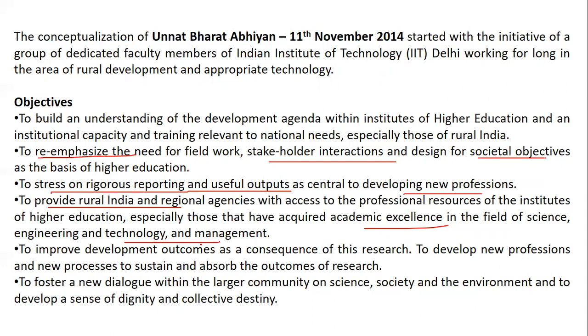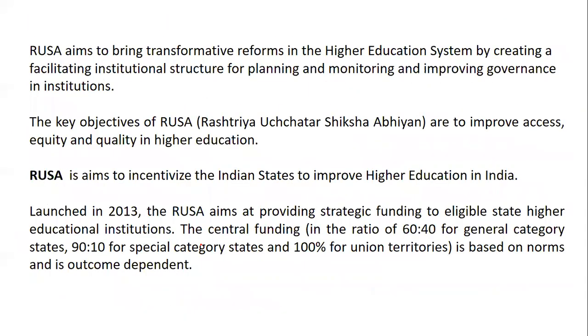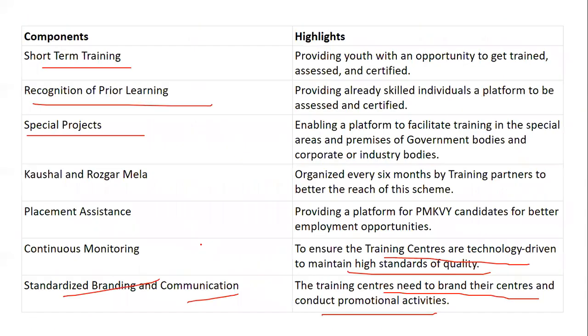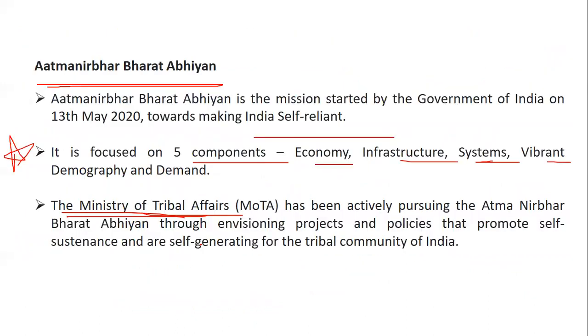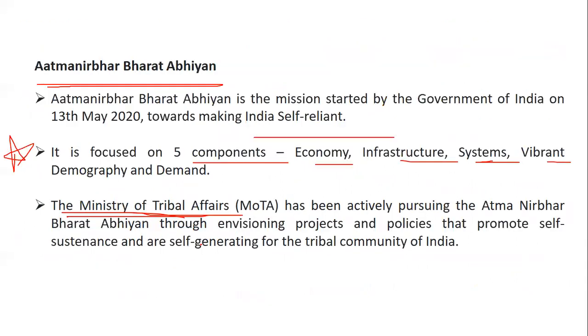If you see whatever we are studying, some or other questions were definitely there, but you have to be very clear on skill development. Yes, the Sankalp question was there. When we talk about Atmanirbhar Bharat Abhiyan, there is no question yet, but you can get a question on components.